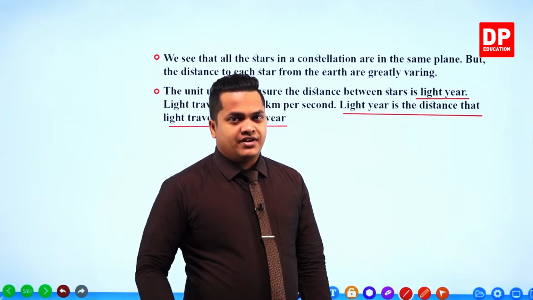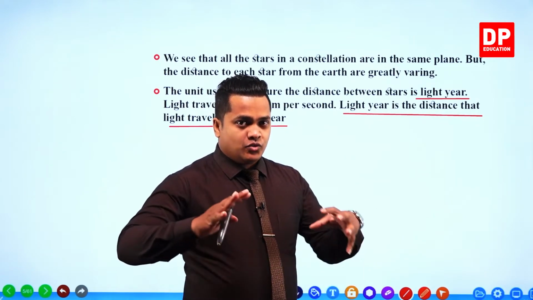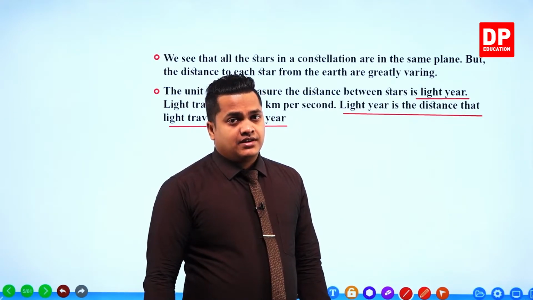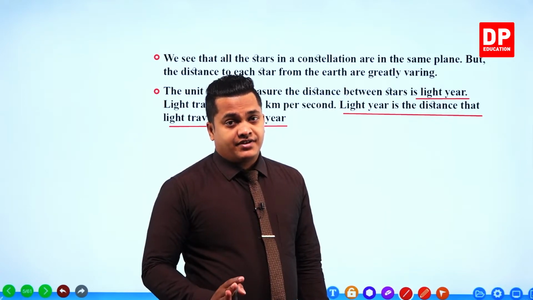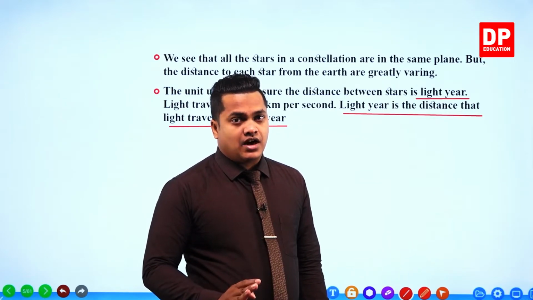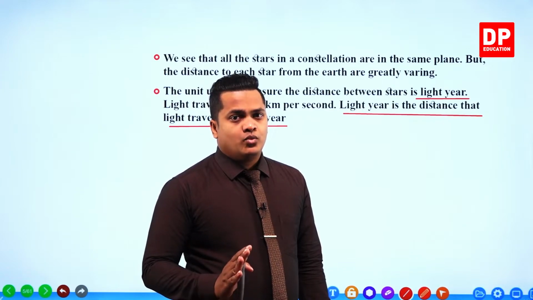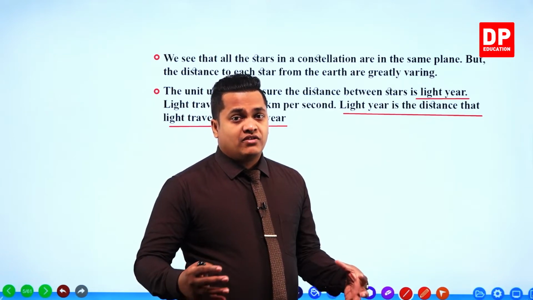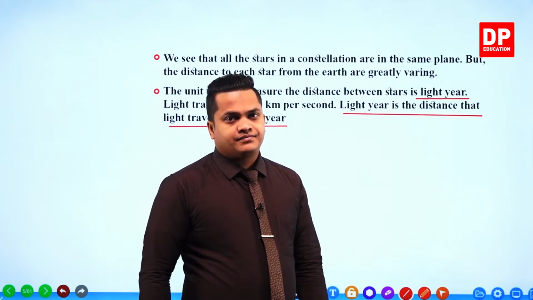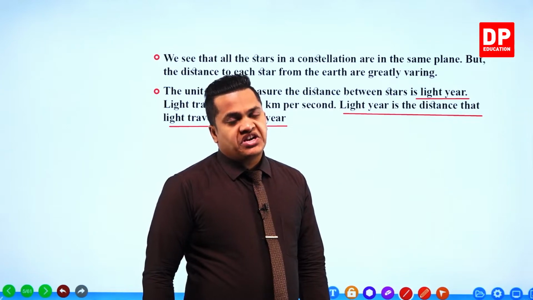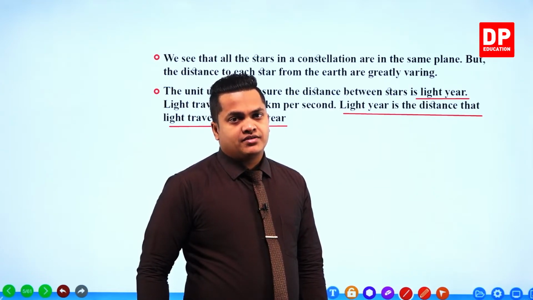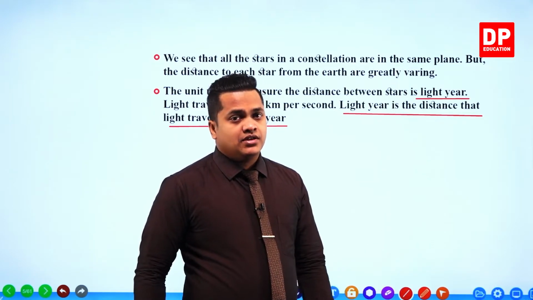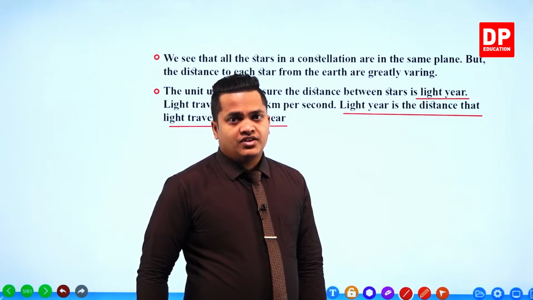For different stars, there are different distances. The thing is that these distances vary greatly from each other, and they also have very large values. That's the issue. So we can't measure these things by kilometers or any other unit like meters. It's very difficult, because of the distance.